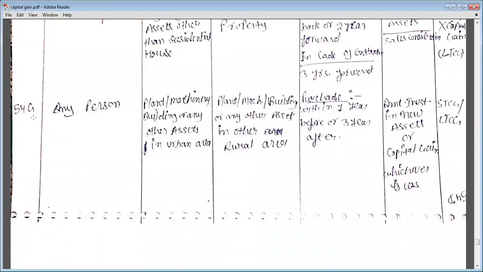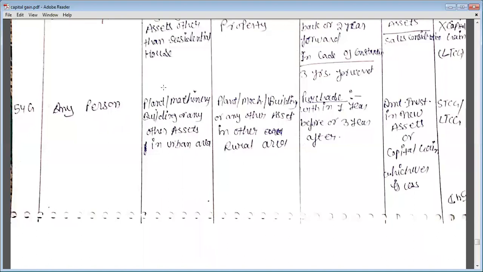Next exemption is under section 54G. This section is applicable on any kind of person. Okay? It may be AOP, any BOI, any HUF, any individual, or so on.